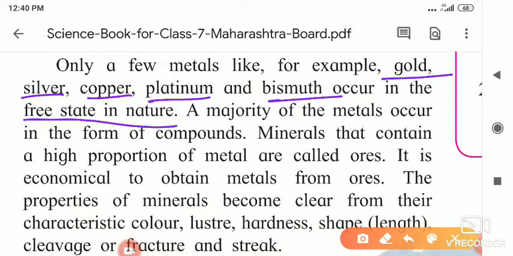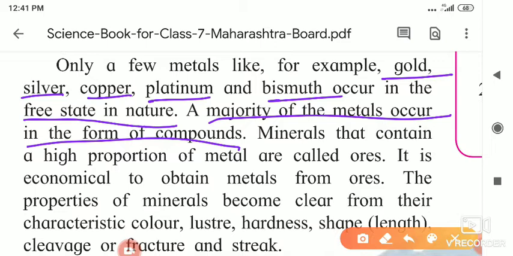But some are present in their oxide forms, for example aluminium oxide or aluminium sulfide. Aluminium is present in the oxide or sulfide form. So the majority of metals occur in the form of compounds, while gold, silver, copper, platinum, and bismuth are present in the free form, which we get as they are.